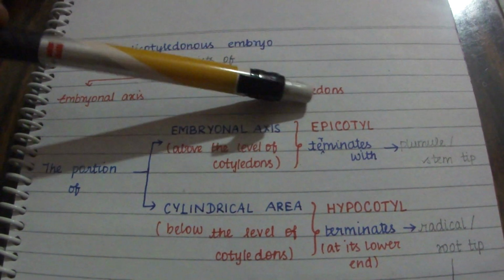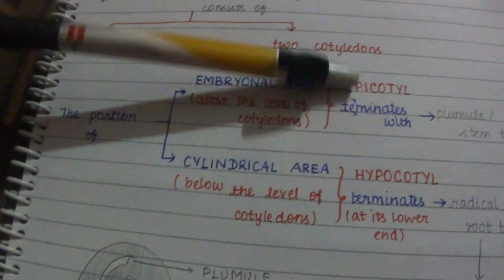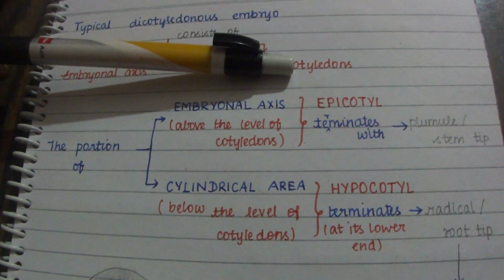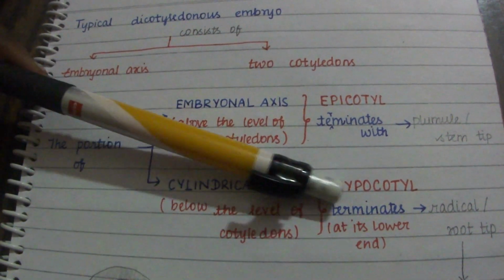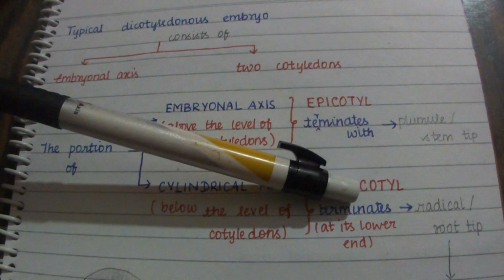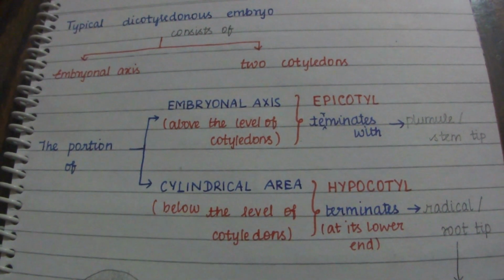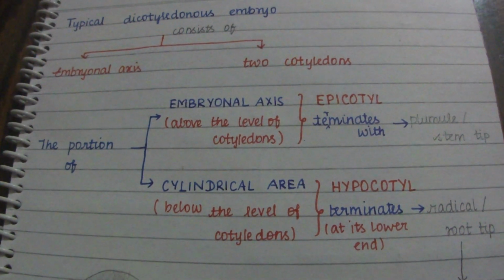The epicotyl terminates with the plumule or stem tip, whereas the hypocotyl terminates at its lower end with the root tip or radicle.